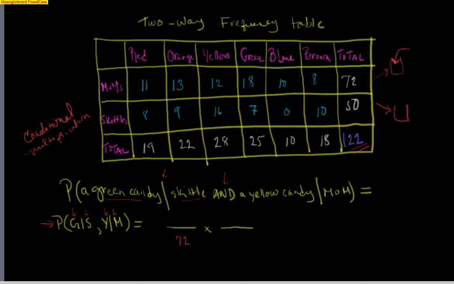I'm sorry, we're choosing from the Skittles first. Okay, so let's erase that. So we've got the Skittles here. We're going to put our hand into the Skittles first, and we're going to take it out. What is the probability that we get a green candy, or a green Skittle?